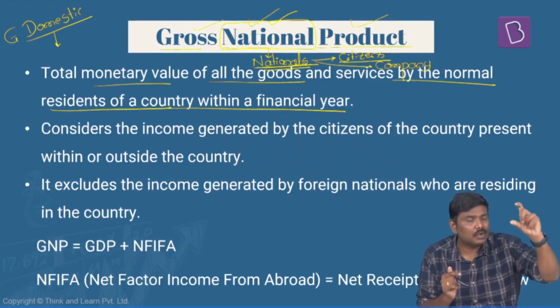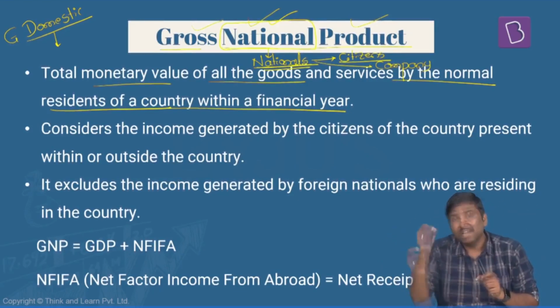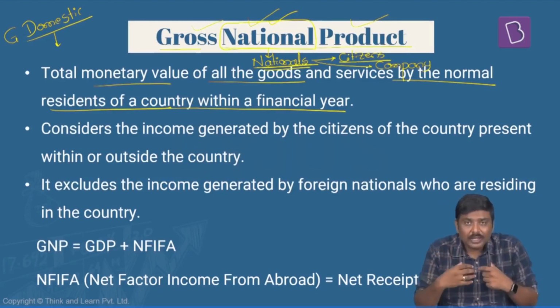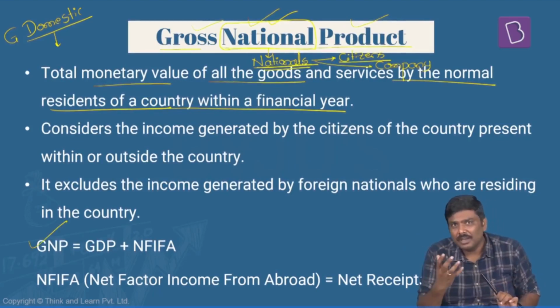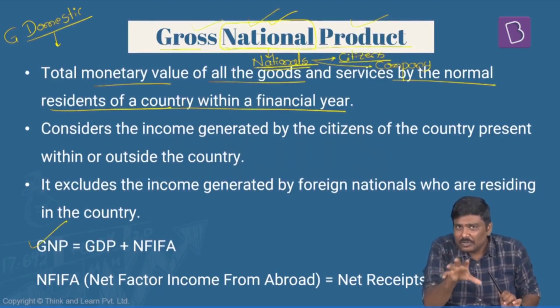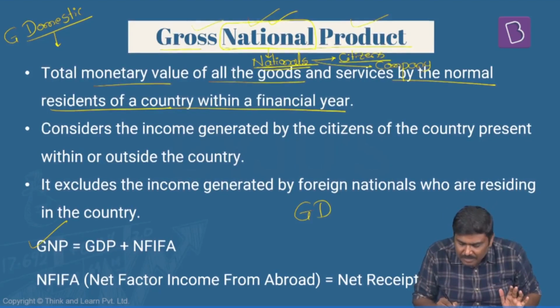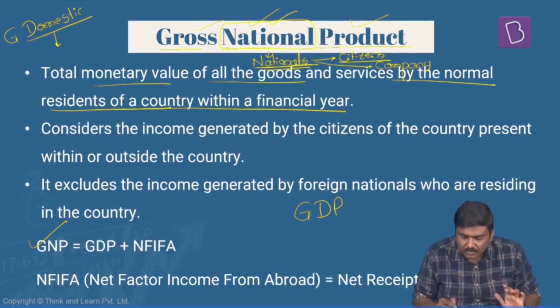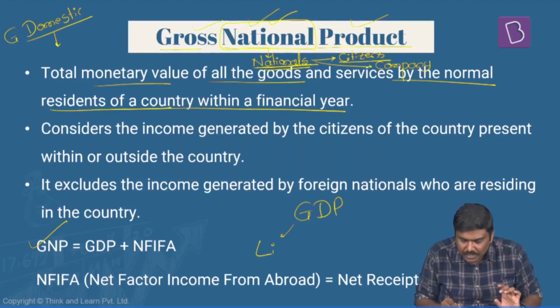Gross domestic product: production should have happened in India. Gross national product: it should have been produced by Indian nationals. So how do I derive a GNP here? We already know the concept of GDP, gross domestic product. Now we'll use the concept of GDP itself to derive a GNP. Now follow the equation here. When I say GDP, can I simply say this? GDP consists of production done by nationals of India who are living in India. Is it okay?